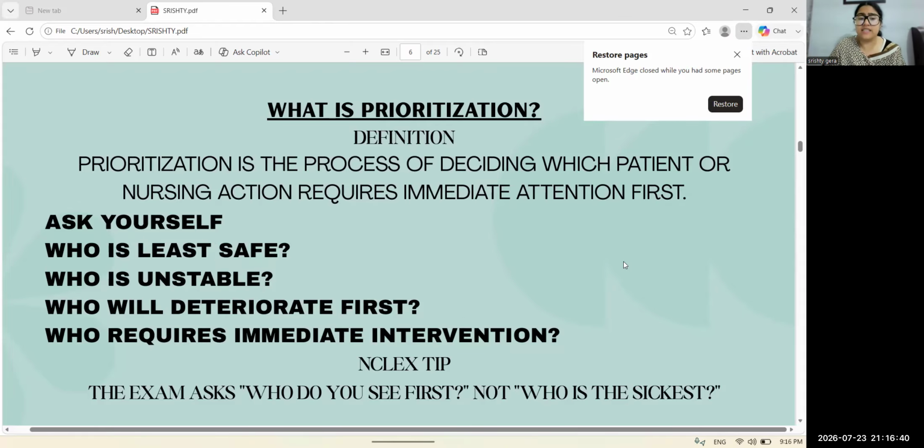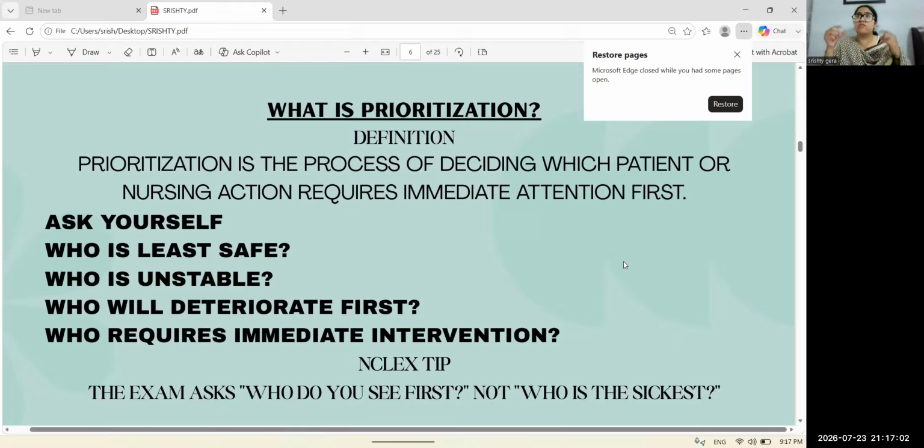So there is an NCLEX step. We need to understand that the exam will always ask, who do you see first? Who do you give the priority? They will never ask who is the sickest. They will not ask which patient is sickest. They will ask who do you see first.